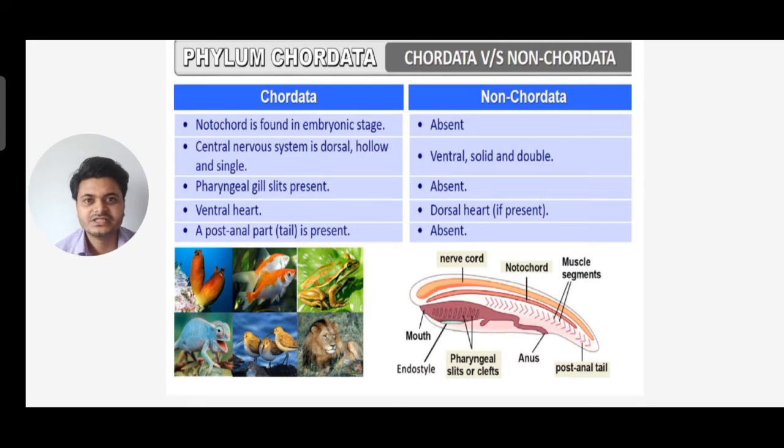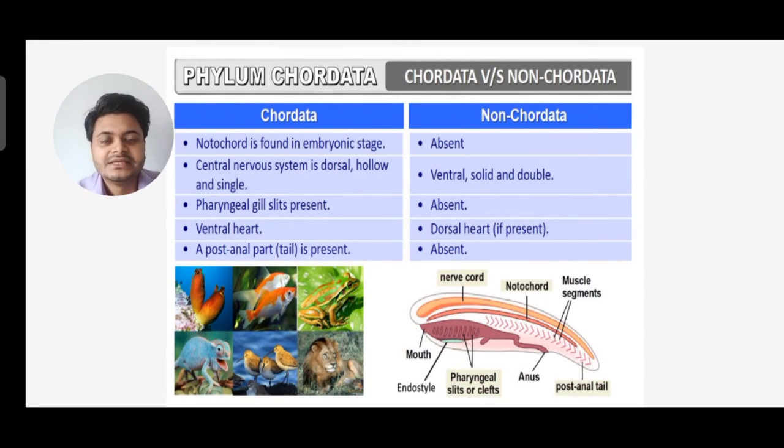Now let's see the differences between Chordata and non-Chordata. Under Chordata, notochord is found in the embryonic stage, and under non-Chordata we don't have any notochord, so it is absent. Now the second difference: under Chordata the central nervous system is dorsal, hollow, and single, whereas in non-Chordata it is ventral, solid, and double. Next, the third point: in Chordata the pharyngeal gill slit is present, whereas in non-Chordata it's absent.